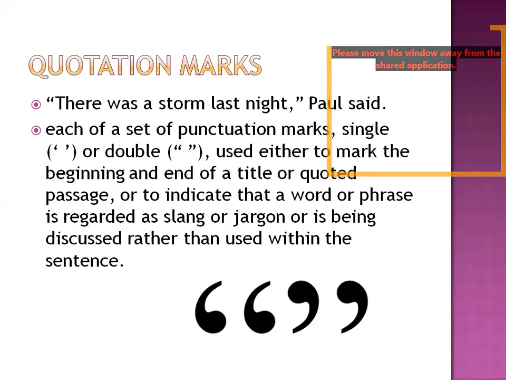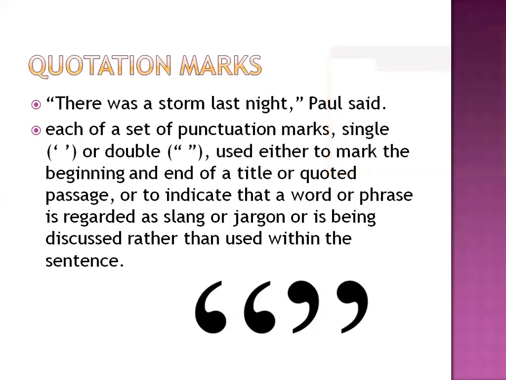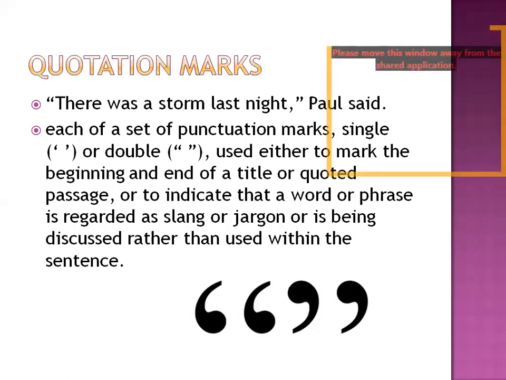ठीक है, जो quoted words है, quoted passage है, or it can be a quoted title, कोई heading हो सकती है. So we enclose the whole sentence, the whole title, the whole quoted passage in between quotation marks. It can be double or single. Or to indicate that a word or phrase is regarded as slang or jargon, or is being discussed rather than used within the sentence.